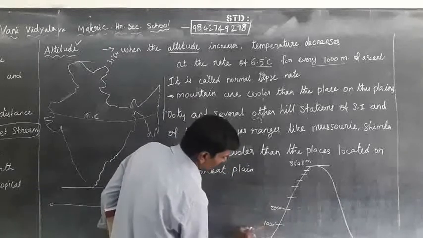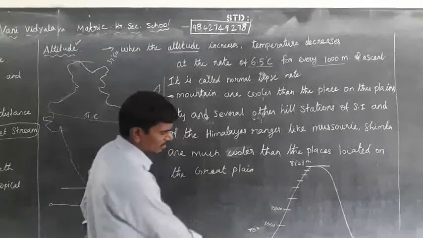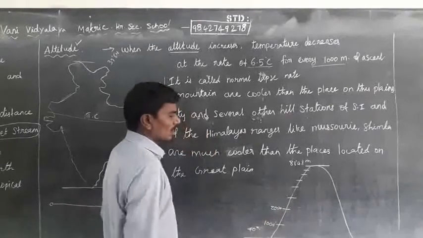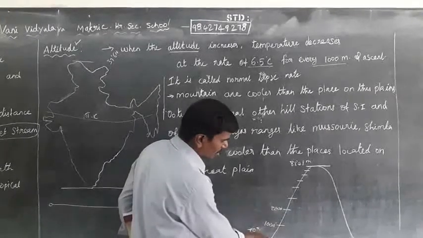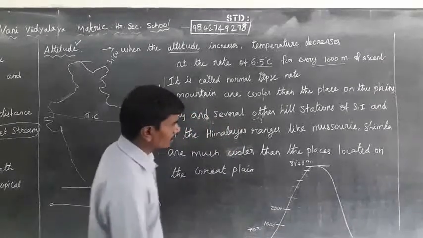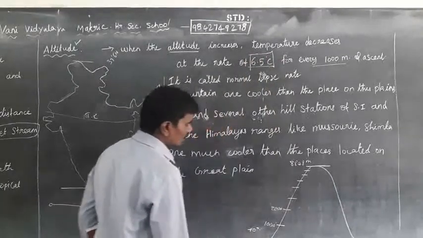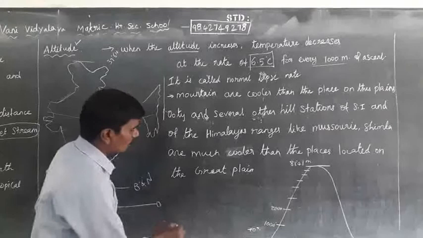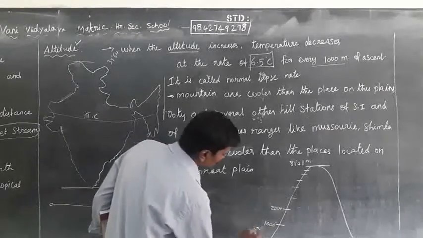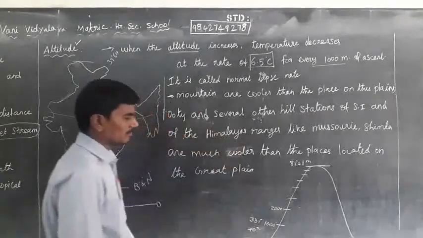For example, say it is 40 degrees Celsius on the land surface. After reaching 1000 meters, the temperature decreases by 6.5 degrees Celsius, so approximately 33.5 degrees Celsius.